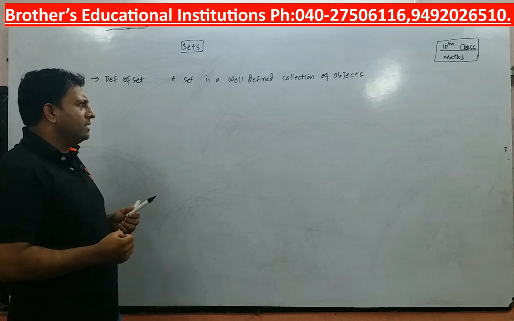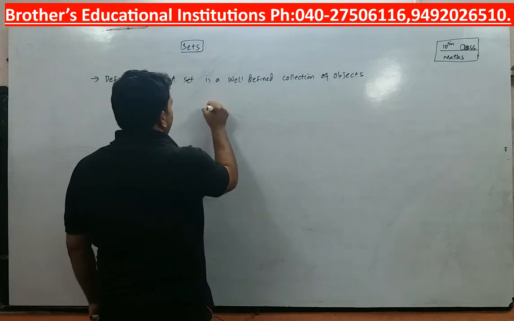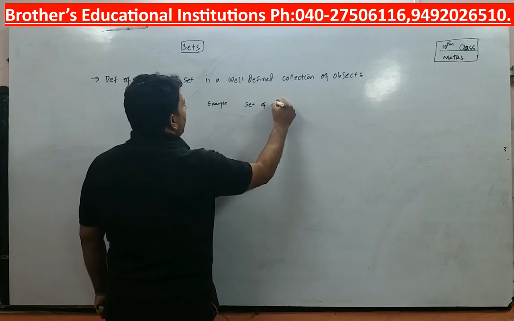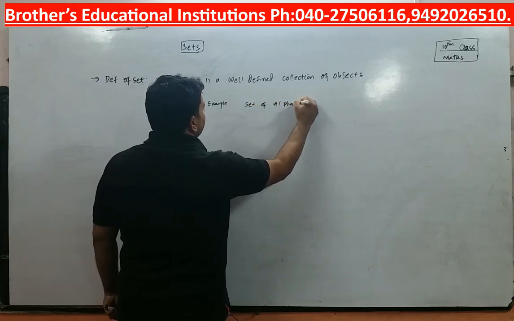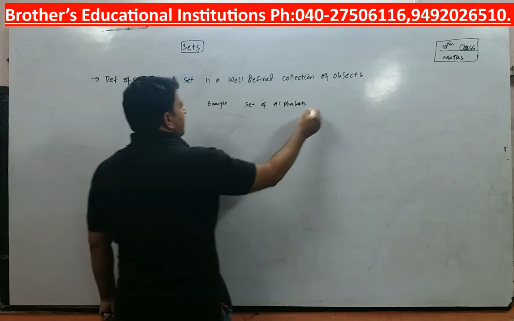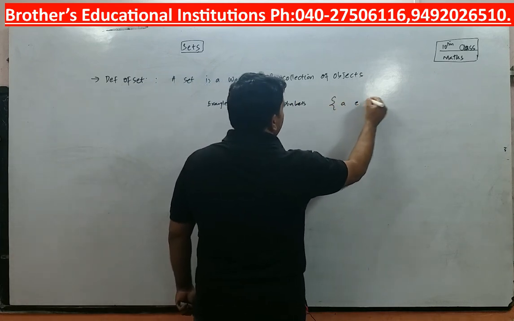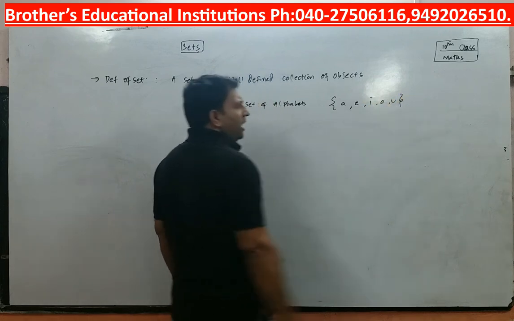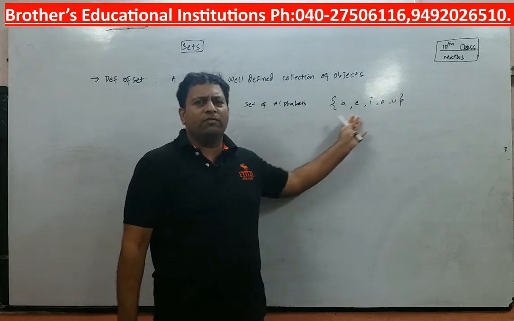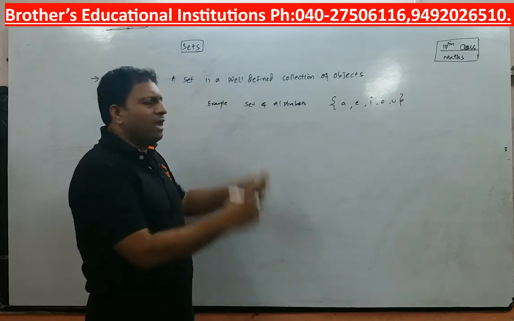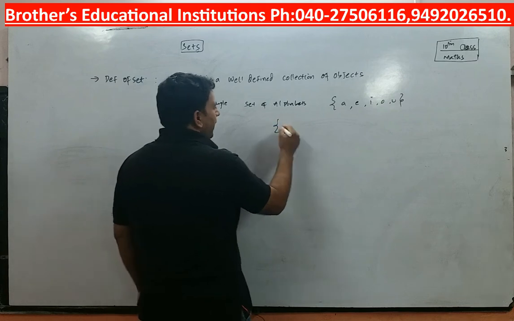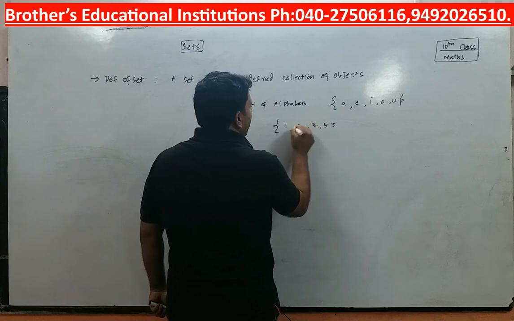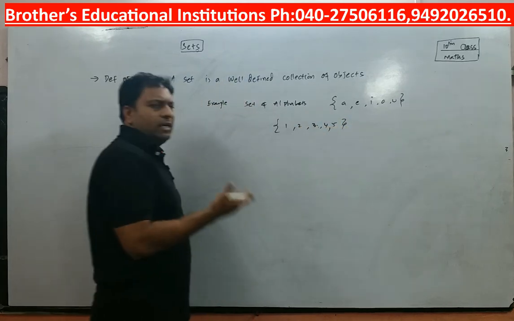Now you can give various examples. I can give an example stating set of alphabets, or I can simply write A, E, I, O, U. I am sure you must know what A, E, I, O, U means. It is nothing but the set of vowels. Why only alphabets? You can have a set writing 1, 2, 3, 4, 5. I can say set of numbers less than 6.